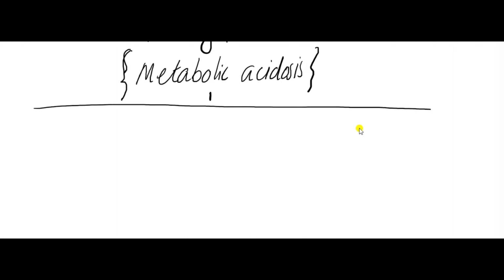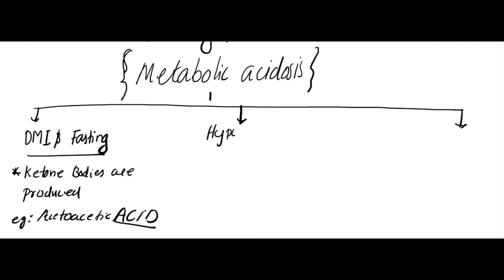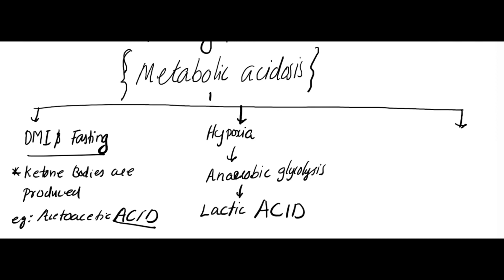So metabolic acidosis we can divide into four. Diabetes mellitus and fasting produce ketone bodies, for example acetoacetic acid. Hypoxia leads to anaerobic glycolysis. It leads to an increase in the production of lactic acid. In renal failure, uric acid and other acids increase.